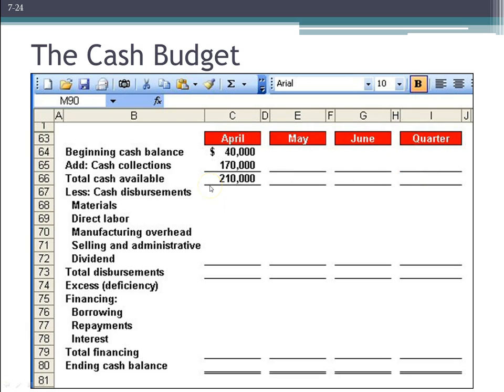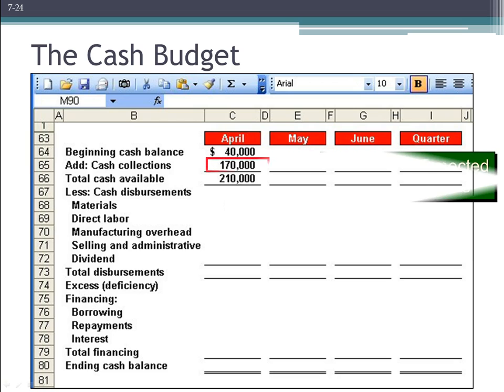But the first thing we're going to populate is, of course, the incoming cash and the cash we already have. So we start with the cash that we already have, the beginning cash balance, which was just given to us, of $40,000. Add to that the cash collections, and this is going back to what we just did, right? The expected cash collections from that expected cash collection schedule.